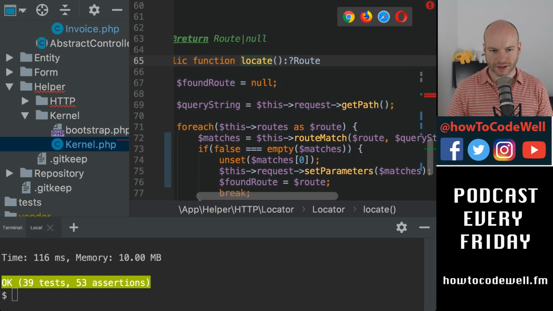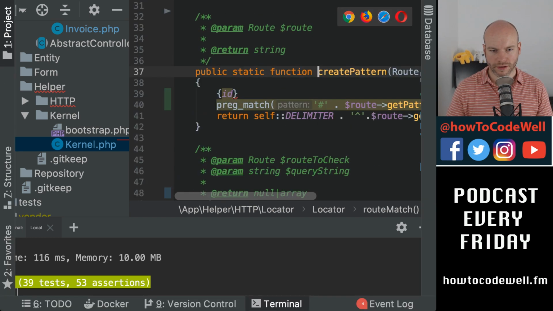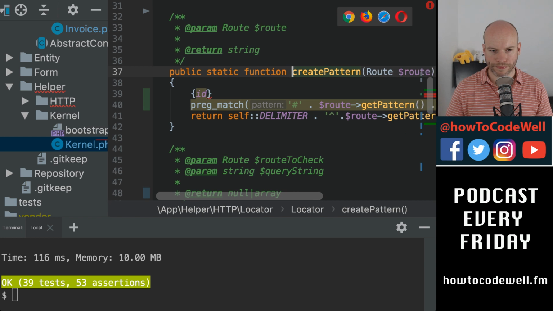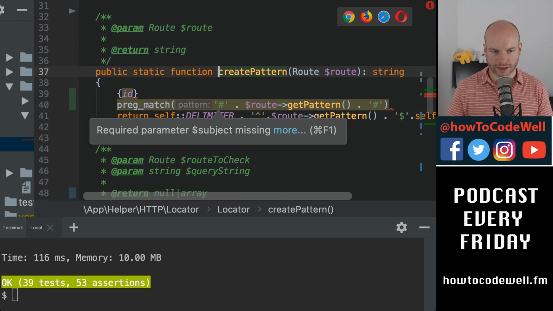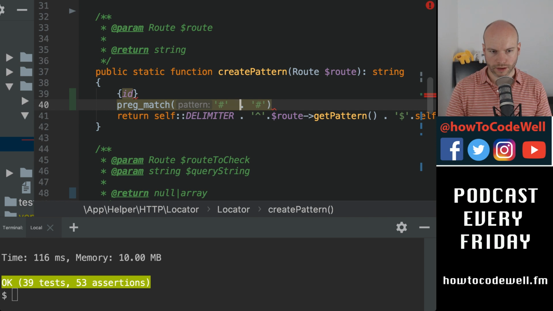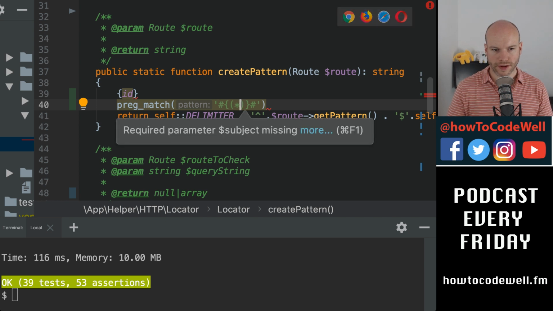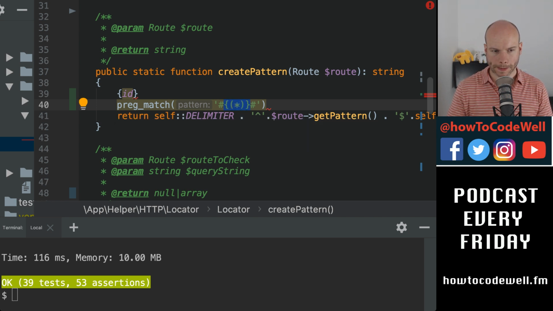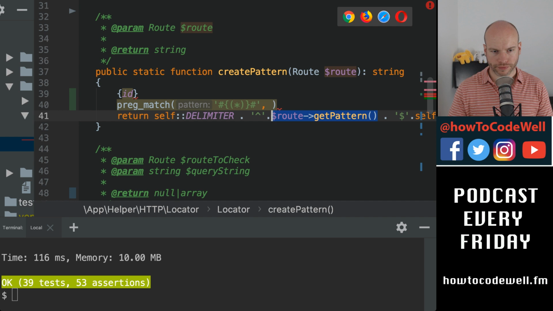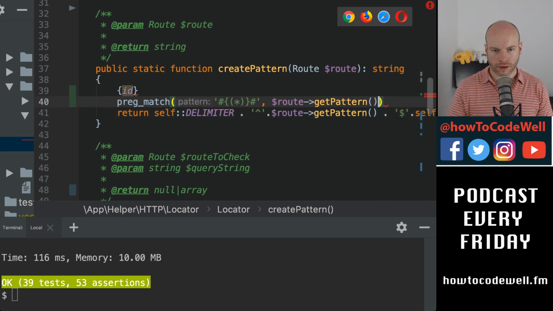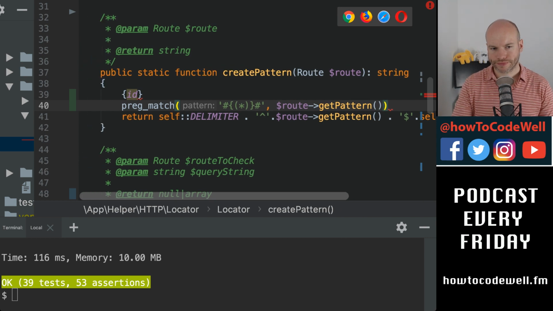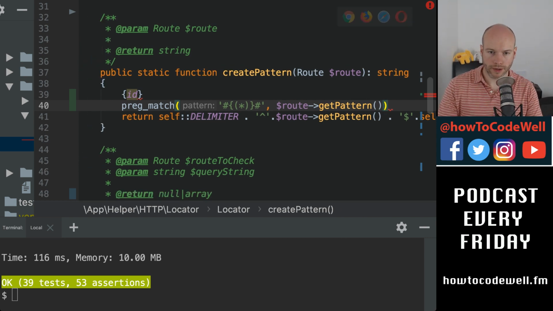This is getting complicated. Route match, create pattern. So this would be that, and it would be greedy. So anything within there. There's probably a better way of doing this. And then we would pass in the pattern to match. And then we would get some matches. Crikey.